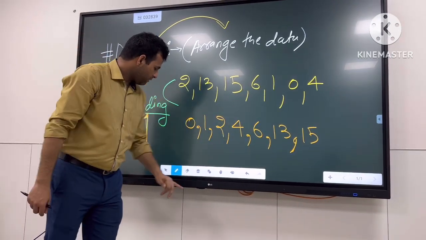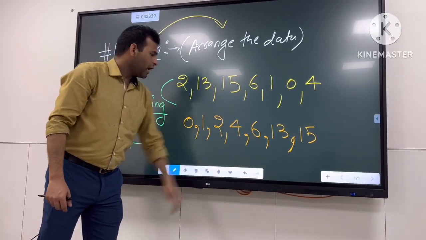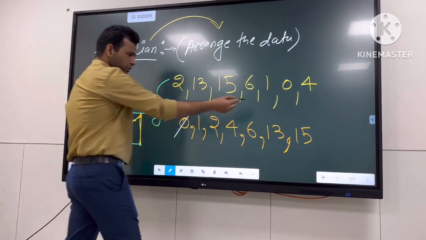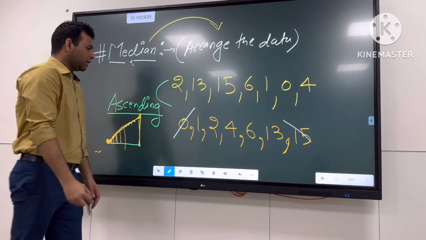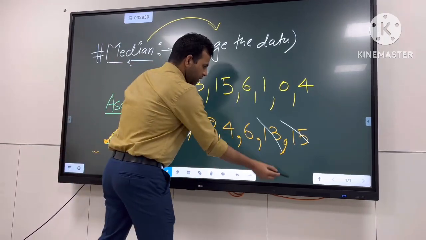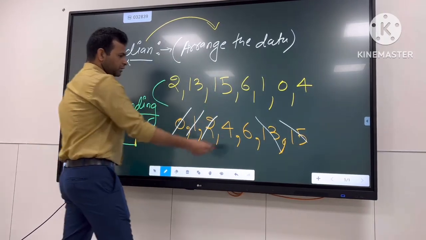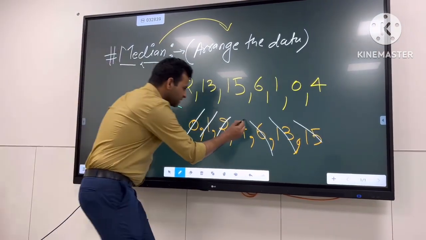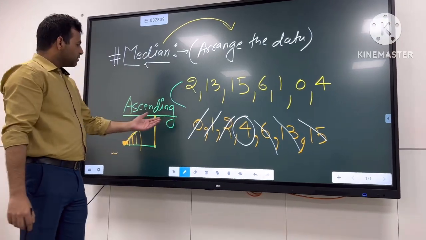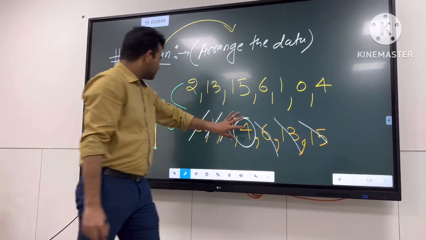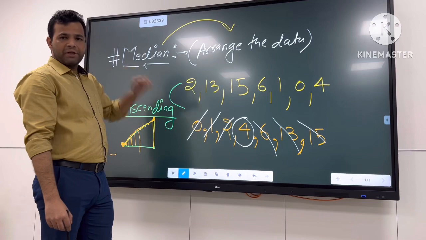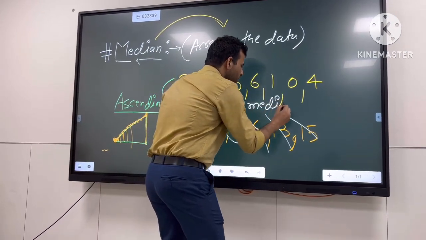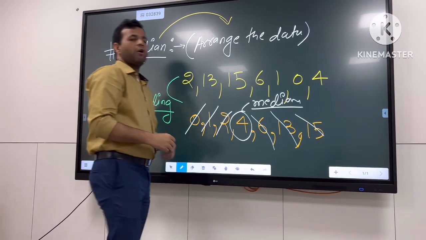As you can see, I have arranged the data. Now what I will do is I will cancel out the number from each end. So I will cancel out 0, then from here I will remove 15. Then I will cancel 1, then I will remove the 13, then I will cancel 2, then I will remove the 6. Now we have only one data, that is the 4. Now we can say this data is the median of that data. Okay? So now we have a median, that is the 4 of this data.